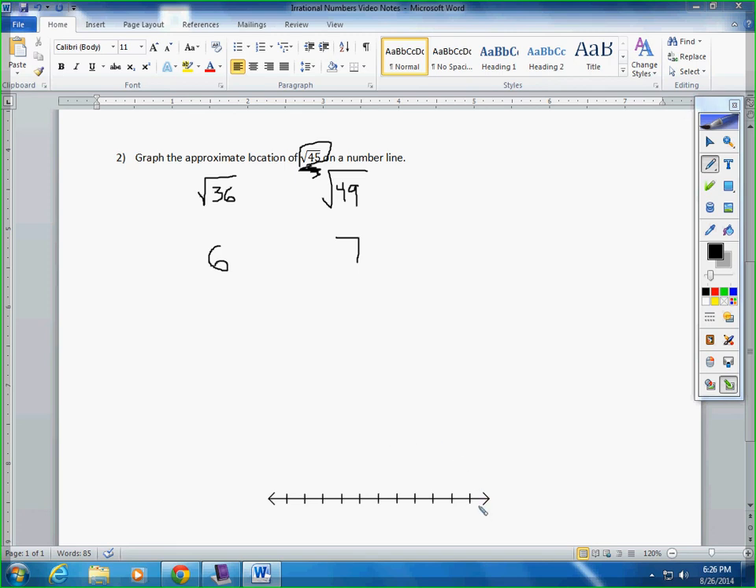So, we know that 45 is between 36 and 49. Now, the question is, is 45 closer to 36 or is it closer to 49? It's obviously closer to 49. So we know the square root of 45 is going to be greater than, more than, 6.5, since it's closer to 49.